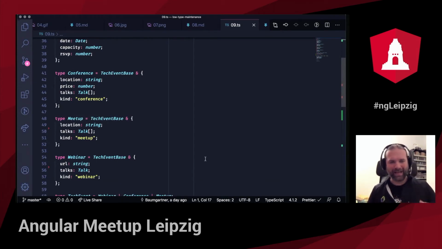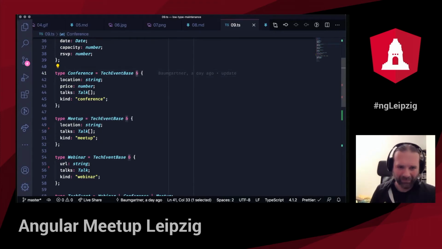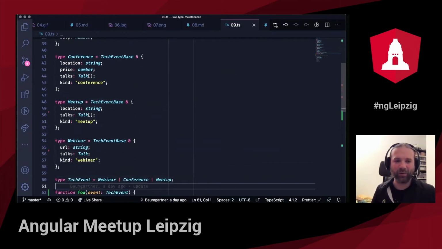And to combine this base with all the difference that I have between all the subtypes, I use an intersection type. This is this ampersand here. You can think of having an interface and creating a new interface that extends from an earlier interface. This is very similar to that. Actually, it's the same if you write TypeScript. There are a couple of nuances if you work with interfaces, but you could do the same, like type conference extends tech event base, or interface conference extends tech event base, and then you add the stuff that you want to change. So we have a conference, we have a meetup, we also have a webinar, and then we have all the possible tech events.